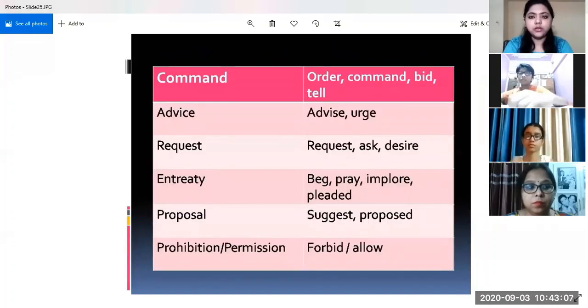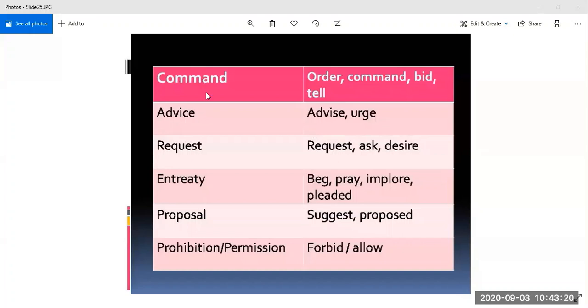and we will dig deeper into it now. See, all such kinds of expression we can find in an imperative sentence. What kinds of expression? Let us see. First is an advice.